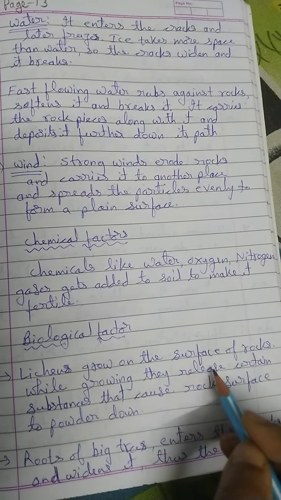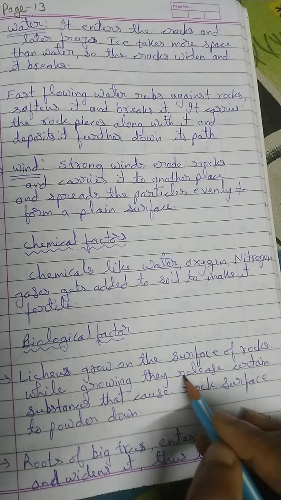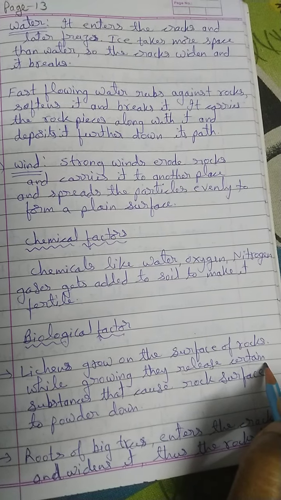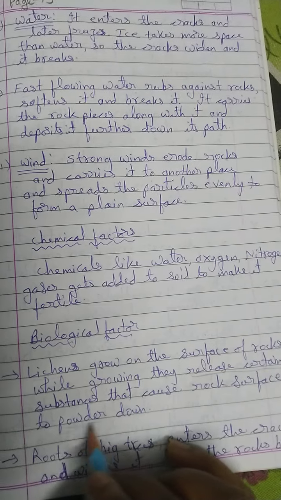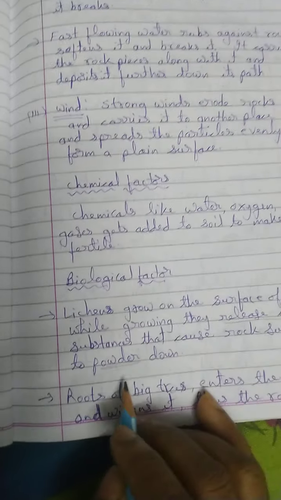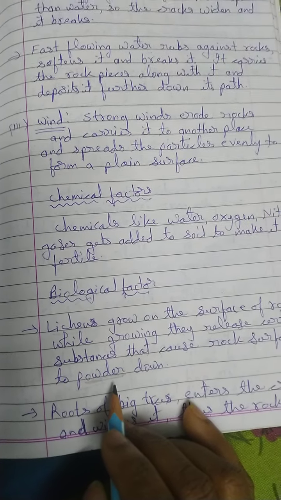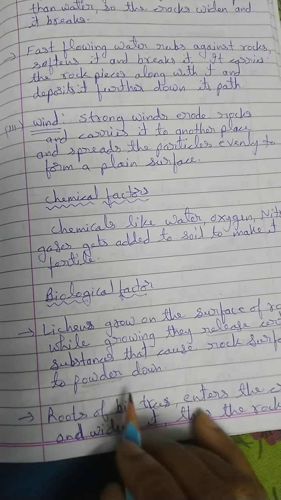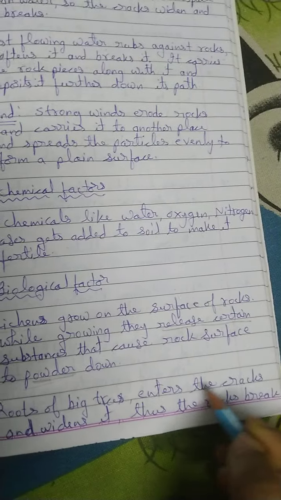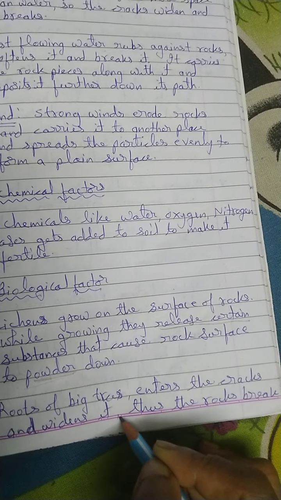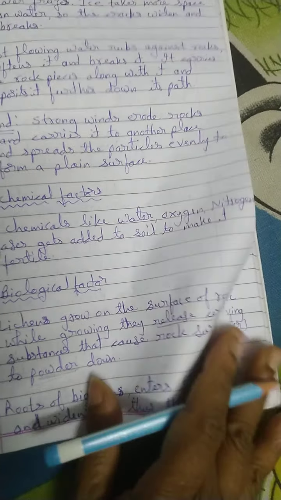While growing, they release certain substances which are acidic in nature and cause the rock surface to powder down. When the acid falls on the rock surface, it breaks and the rocks turn into small granules and powdered form. Sometimes the roots of big trees enter the cracks and widen them, and thus the rocks break.